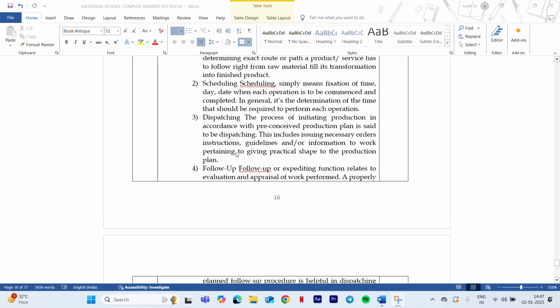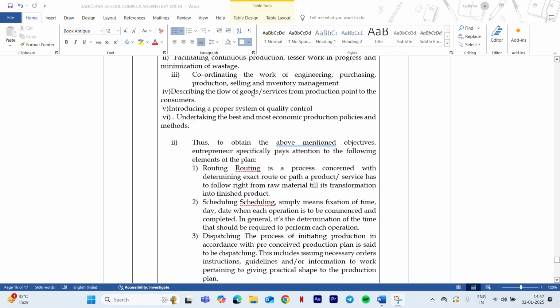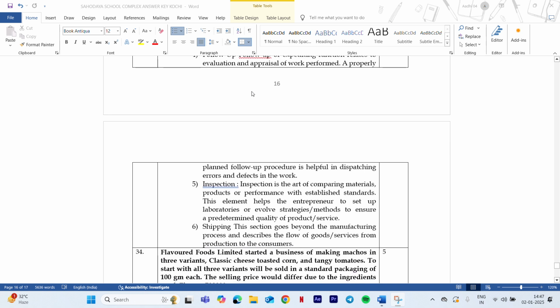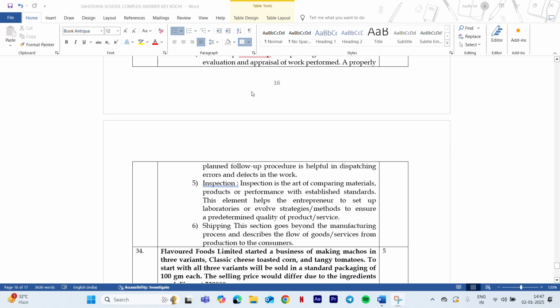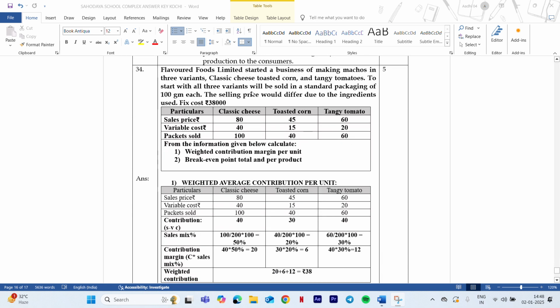So hope this question is clear to you. As you can see, it is very well explained in the answer key, so you need to explain as it is in the textbook. Simply writing one sentence, or simply listing out the points, doesn't give you the full 5 marks. For CBSE, they need explanation. Now moving on to this question.